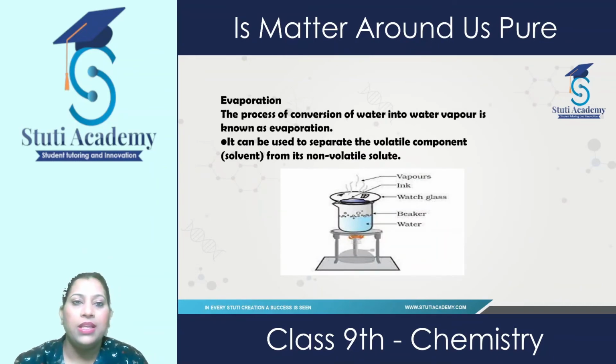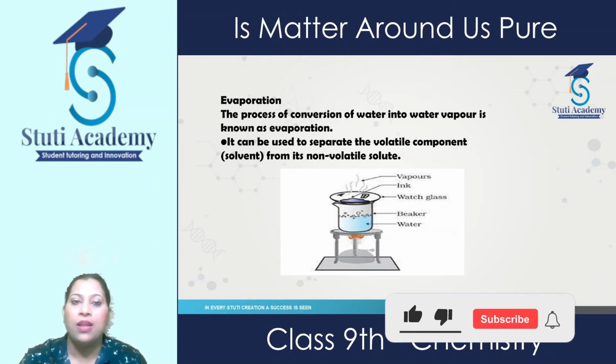Next method is evaporation. Evaporation is a process in which water changes into water vapor, or any liquid substance changes to gaseous. It is used to separate the volatile component from the non-volatile.